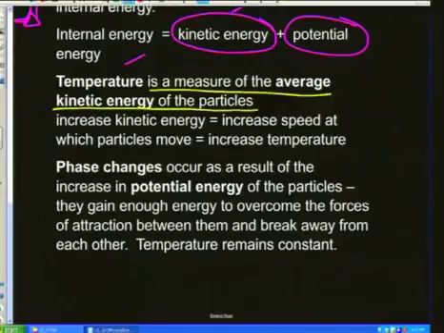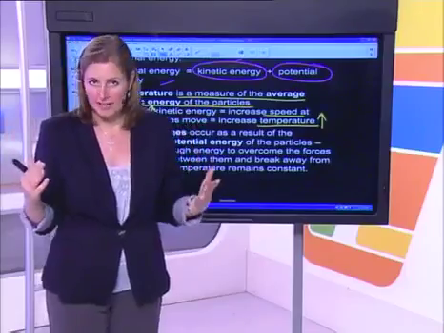And so, if we could increase the kinetic energy, so if we say heating something up, if we increase EK, the kinetic energy, that will result in an increase in speed. Remember, we said kinetic energy is about how fast those particles are moving around, and that will in turn increase the temperature. So increased EK is going to be an increase in temperature, always.